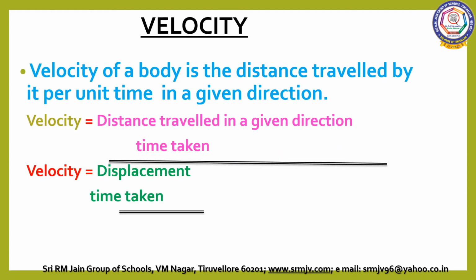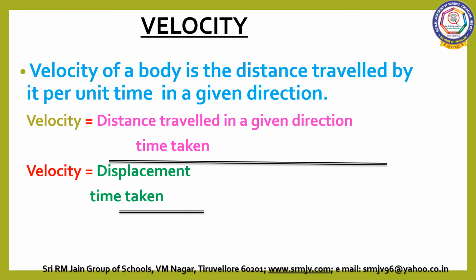Now we are going to see velocity. What is velocity? Rate of change of displacement. Velocity is defined as rate of change of displacement. Velocity is equal to distance traveled in a given direction divided by time taken.